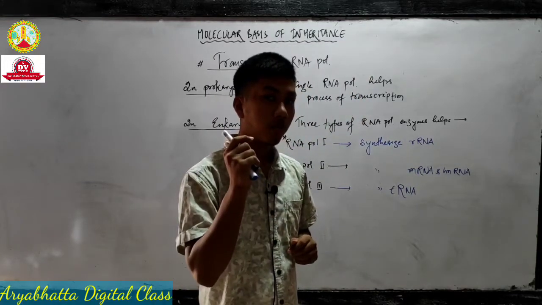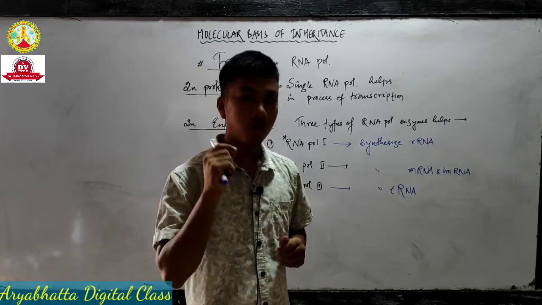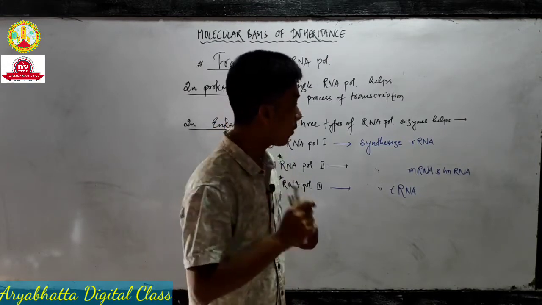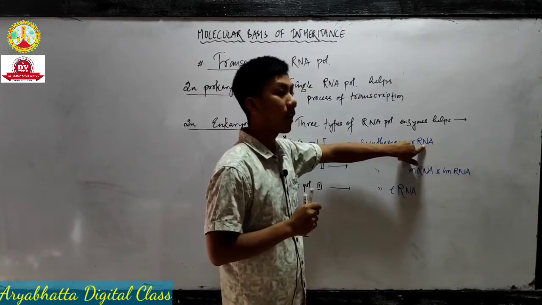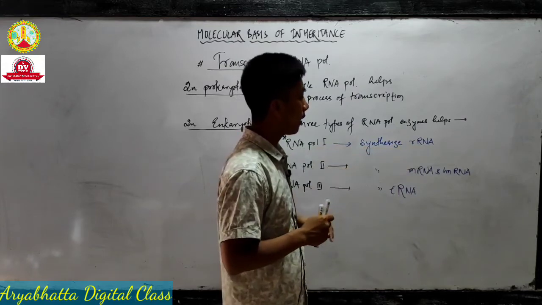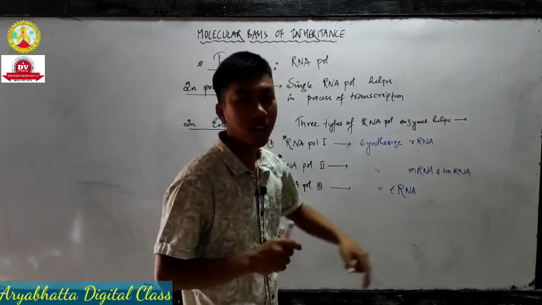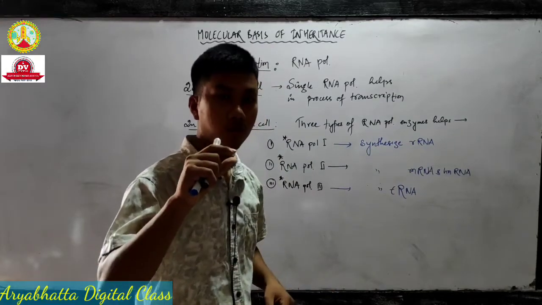For the formation of protein, those two subunits have to join or fuse. For the fusion of ribosome subunits, rRNA helps.